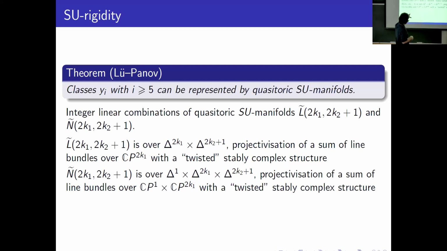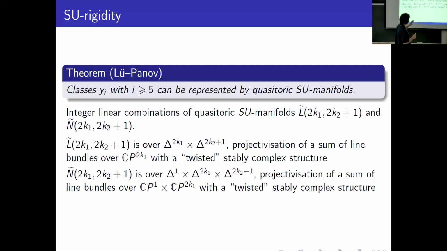And in the case of N tilde, we have a similar construction. So it's some twisted version of toric manifolds. It's not toric, it's quasi-toric. And the second important result is that if we have two quasi-toric manifolds, we can consider their connected sum. It's also a quasi-toric manifold, and it represents the sum of cobordism classes.